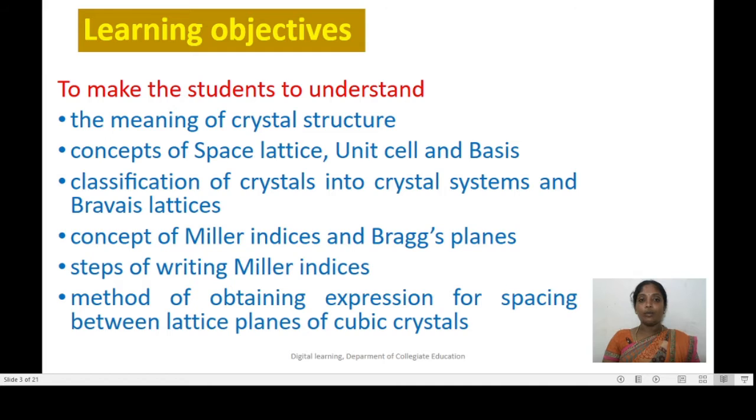The learning objectives of this presentation are to make the students understand the meaning of crystal structure, concept of space lattice, unit cell and basis, classification of crystals into crystal systems and Bravais lattices, concept of Miller indices and Bragg planes, steps of writing Miller indices, method of obtaining expression for spacing between lattice planes of cubic crystals.